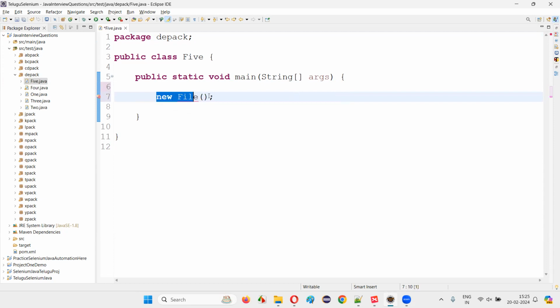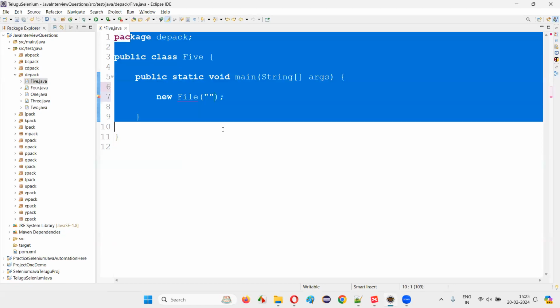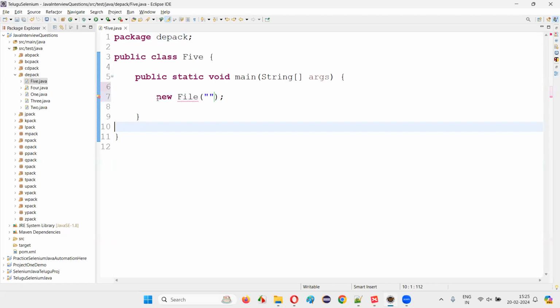The reason why I'm creating an object for the File predefined class is I would like to represent a folder. But here, as you can see, the moment I say new File, I create an object, and this constructor, having the circular brackets, cannot be empty, guys. This constructor cannot be empty. Here, we have to provide or specify the path of the folder that you want to represent in Java programs. In Java programs, if you have to represent a folder, then you have to create an object for the File class, and in the File constructor, we have to pass the path of that folder.